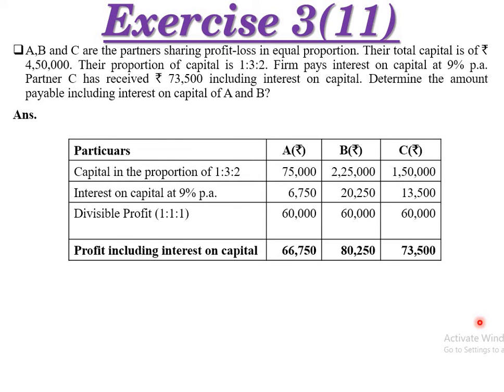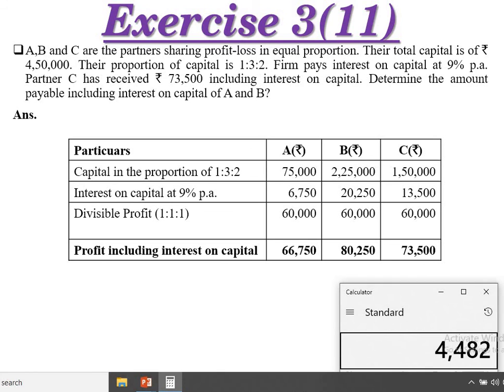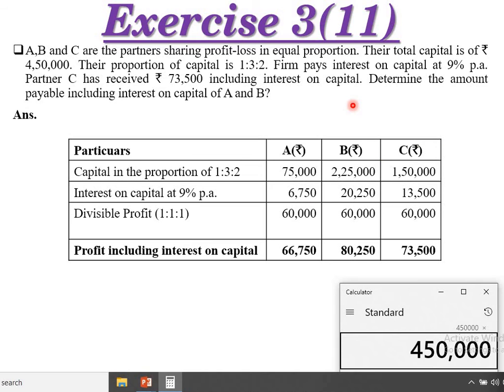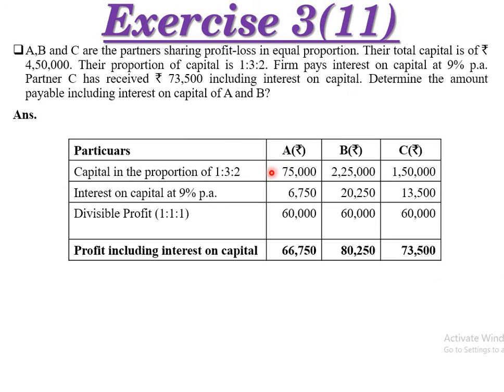Capital is in the proportion of 1:3:2. So the total capital of 4,50,000 is multiplied by 1 by 6, since 1:3:2 adds up to 6. So A's capital is 75,000.